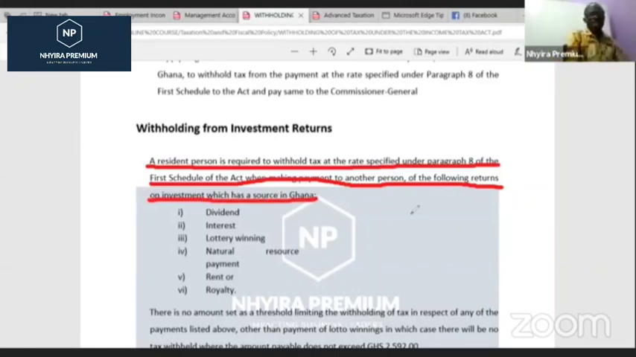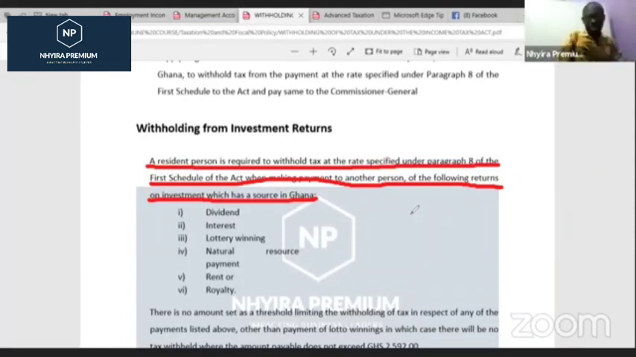So when a resident person, now you see in tax, when we say a person or a tax person, it can be a body corporate, a company, an individual, okay? And in this context, certainly we are talking about companies in relation to that.